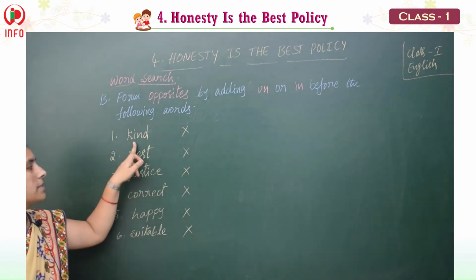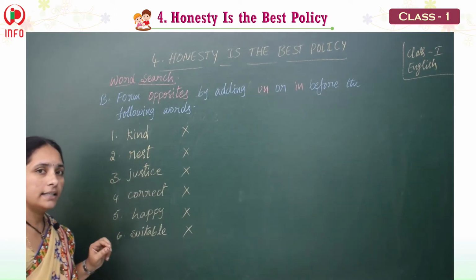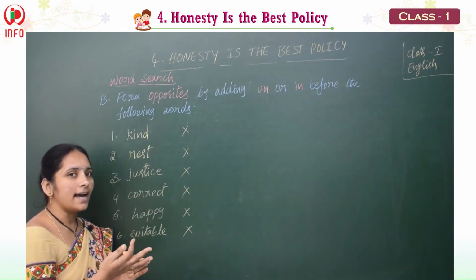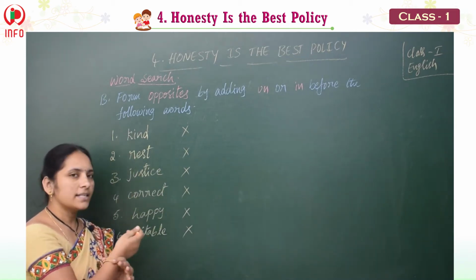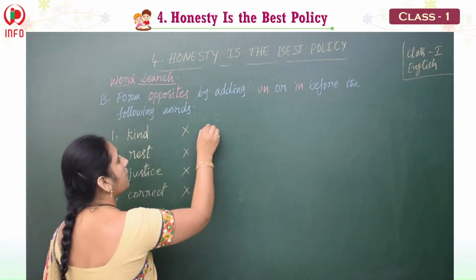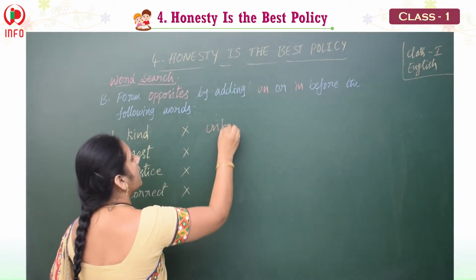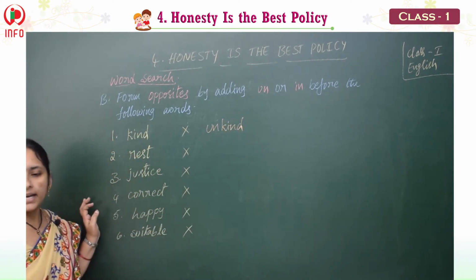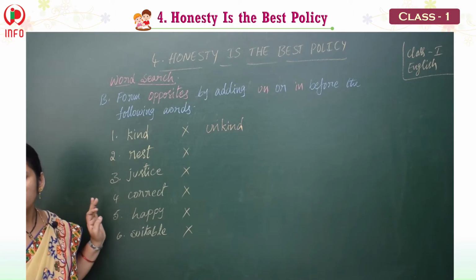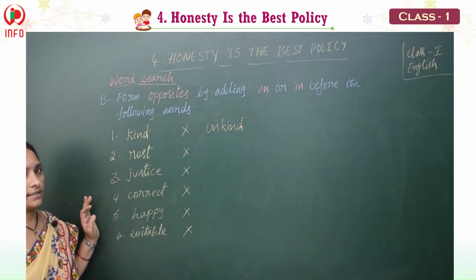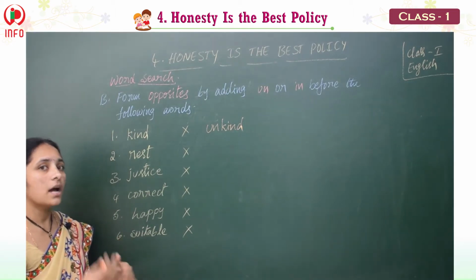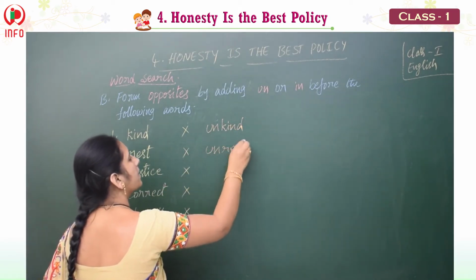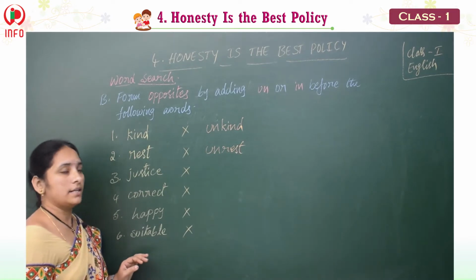Okay. Now see this one, kind. Kind opposite, what can we write? Unkind or inkind? Un or in? Yes, very good. Un. So what can we write as the answer? Unkind. Kind, unkind. Okay. And see the second one, what do we have? Rest. Rest opposite? Unrest. Unrest or in rest? Here we have unrest, not in rest.